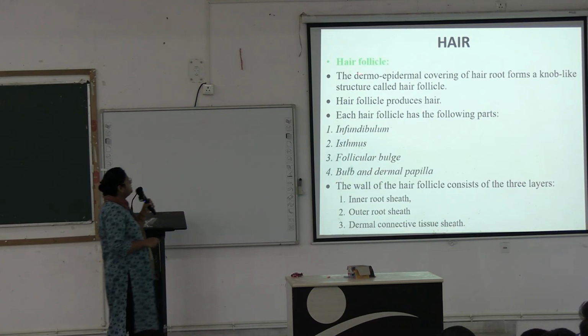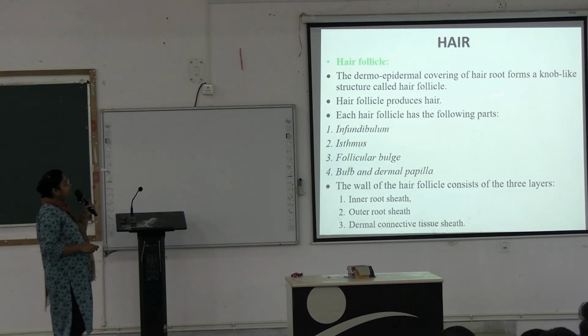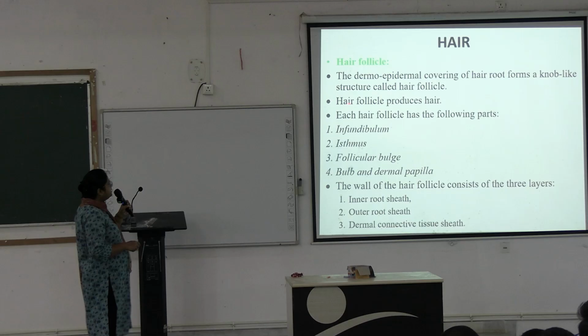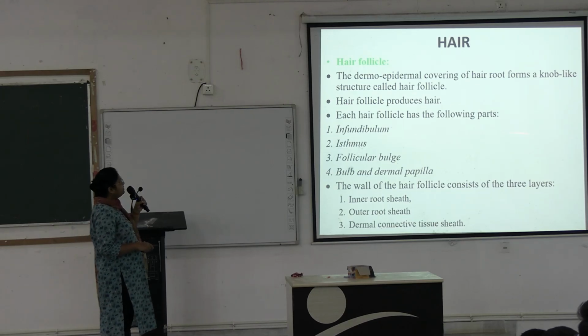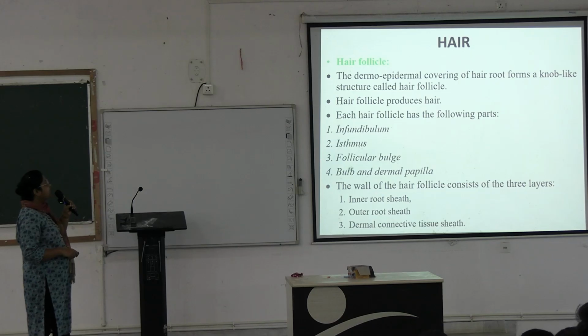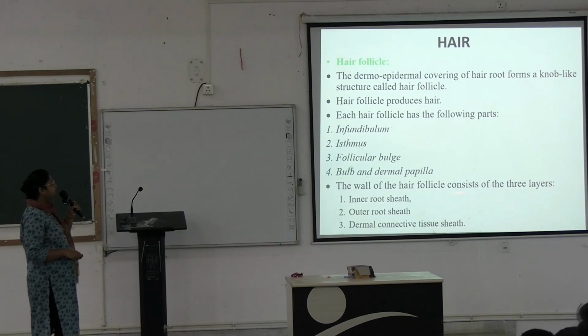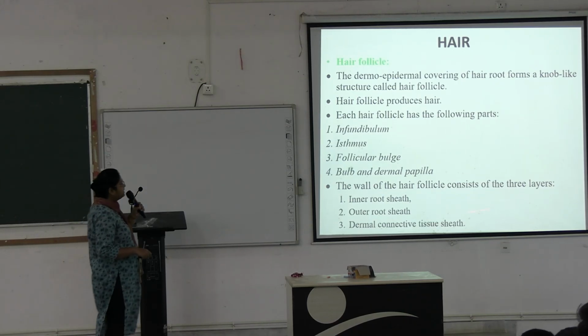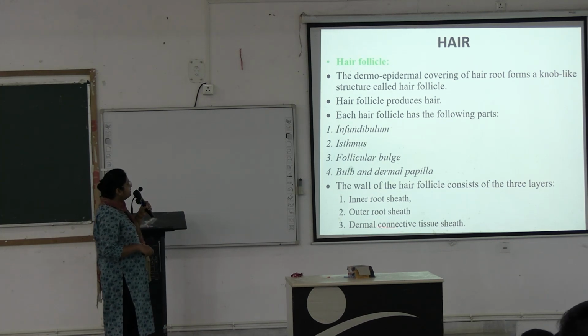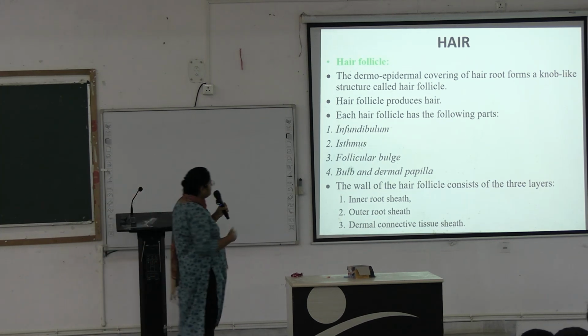Hair follicle: the dermoepidermal covering of the hair root forms a knob-like structure called the hair follicle, and the hair follicle produces hair. Each hair follicle has the following parts: infundibulum, isthmus, follicular bulge, bulb, and dermal papilla. The wall of the hair follicle consists of three layers: inner root sheath, outer root sheath, and dermal connective tissue sheath. Next.